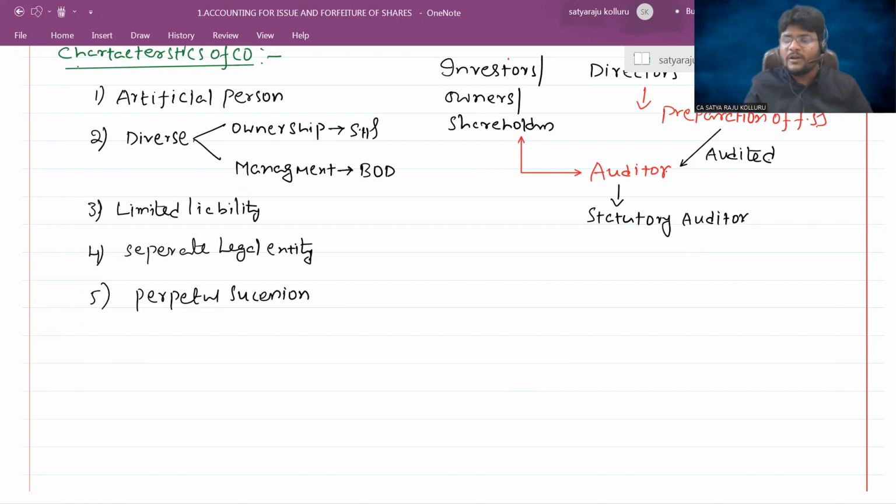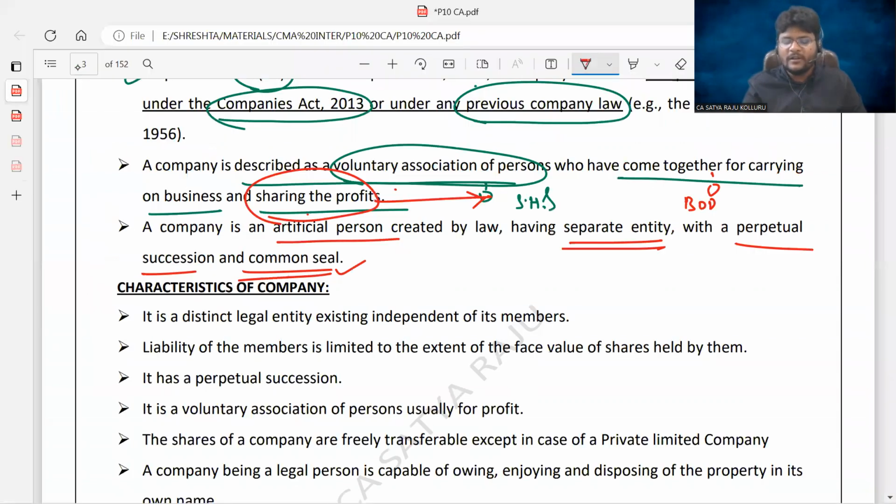Unless shareholders decide to close the business organization of the company, company forms of business organization are generally going to continue forever. But if the shareholders decide, then they can close the company. That's why another important feature of the company is perpetual succession.